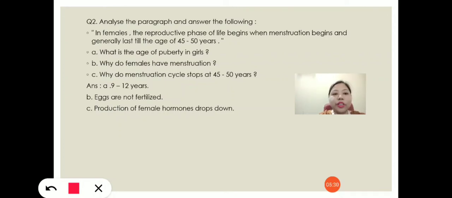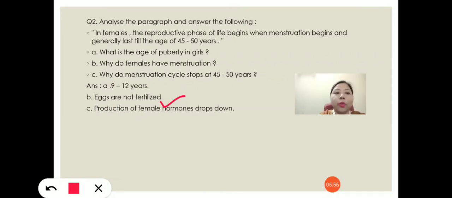The second question is, why do females have menstruation? Because the eggs are not fertilized. If the eggs are fertilized, then zygote formation will take place and the lady will go through a period of pregnancy. But if it is not fertilized, then the female will have menstruation.